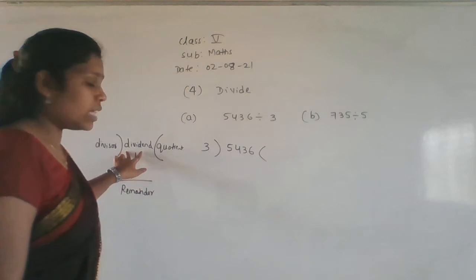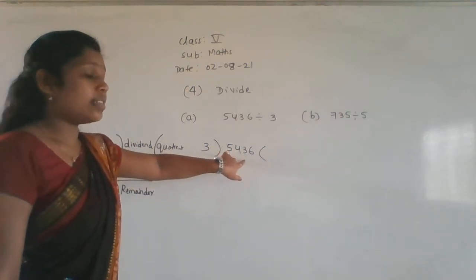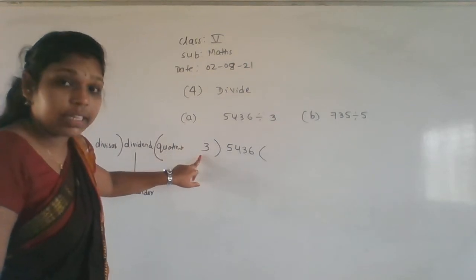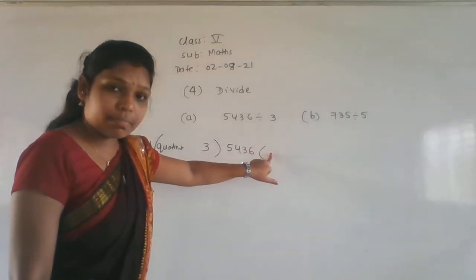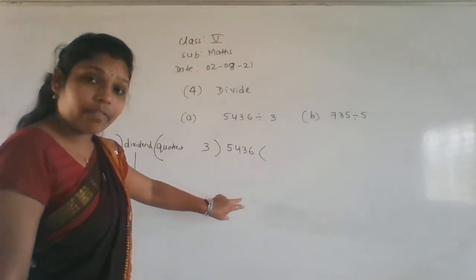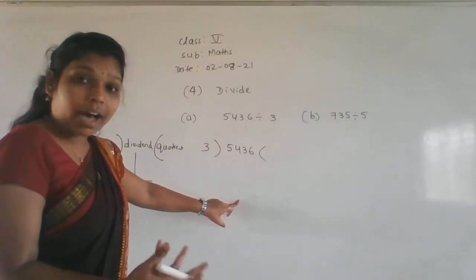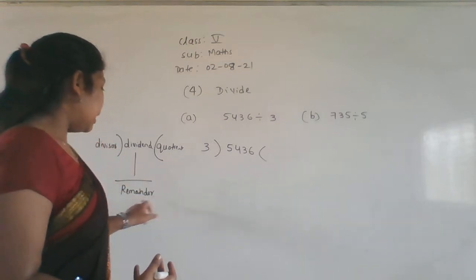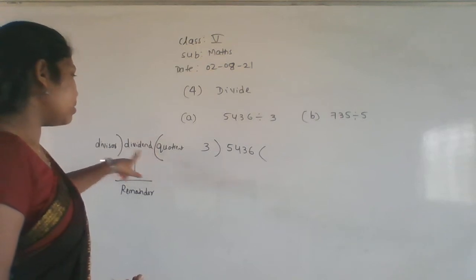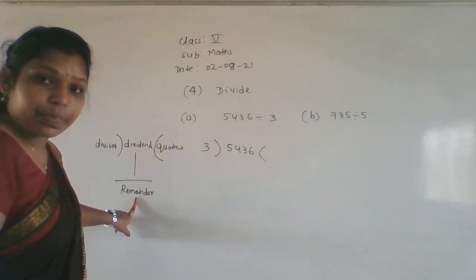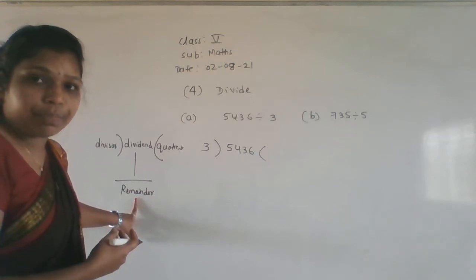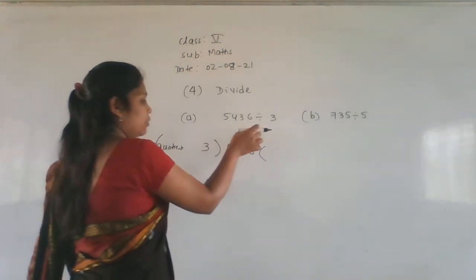Whatever the number you are writing inside, that is called as the dividend. And the outside number is called as the divisor. And here you will get some numbers, that is called as the quotient. And below this we are getting some values. It may be 0, it may be another number, that is called as the remainder. Remember these points here: dividend, divisor, quotient, remainder. These are the 4 main things we have to remember in the division problem. Okay, so now we will do the division here.